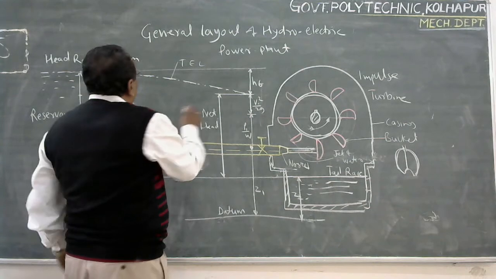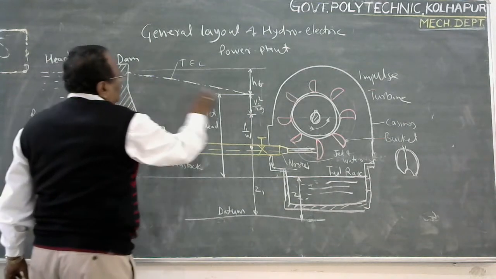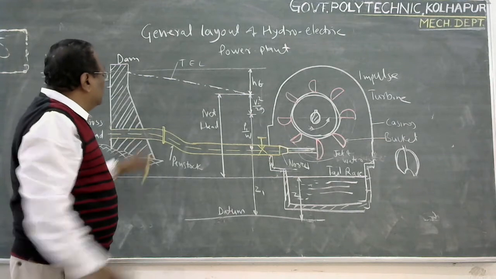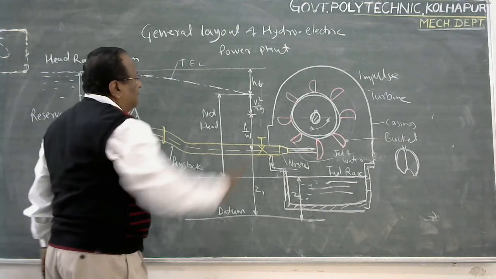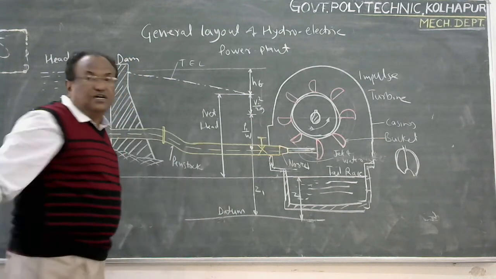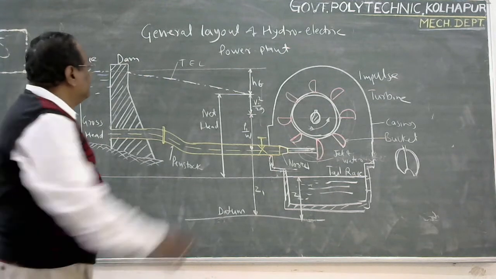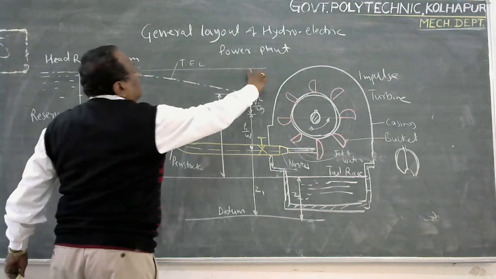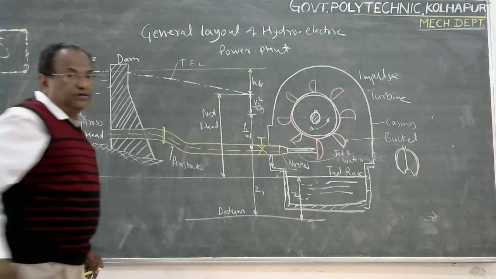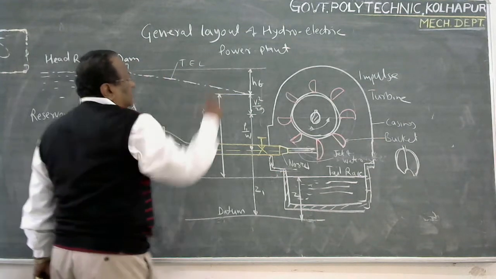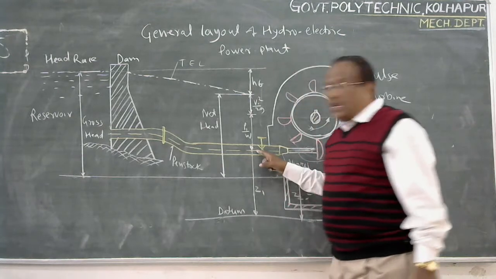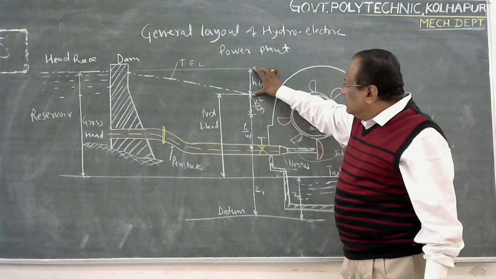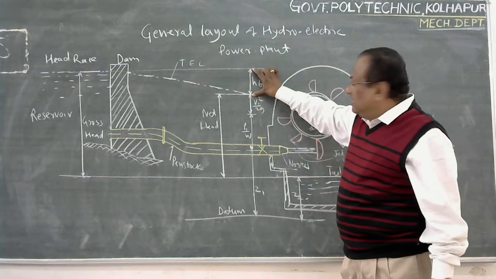This line shows you the total energy line, how the energy of water varies through the penstock as it approaches the turbine. It is going on decreasing. This is the head loss due to friction in the penstock, and this is going on increasing. If you consider the total energy at this point, this much is the head loss due to friction.